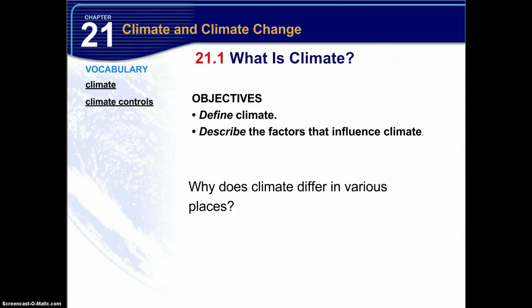We have two vocabulary terms, climate and climate controls. Our objectives are to define climate, what is climate, and then describe the factors that influence climate. Some of our key ideas are an area's climate is its long-term pattern of weather, which varies depending on several factors. The big question here is why does climate differ in various places?